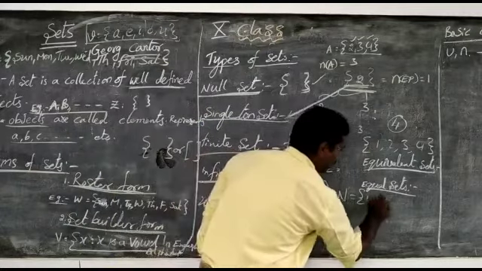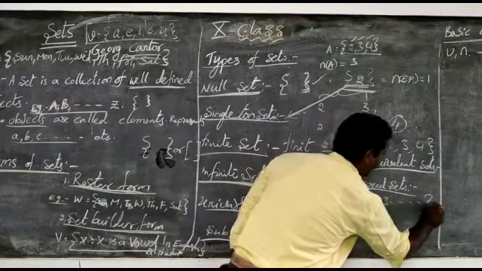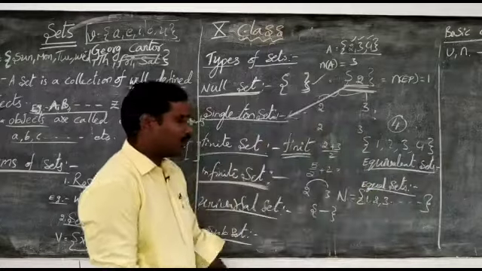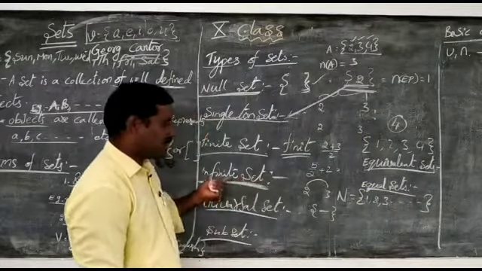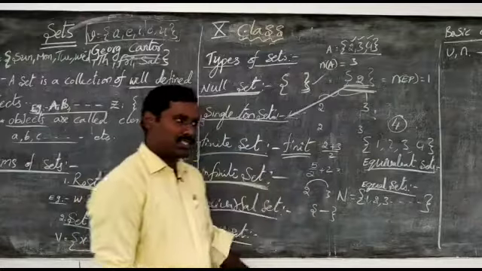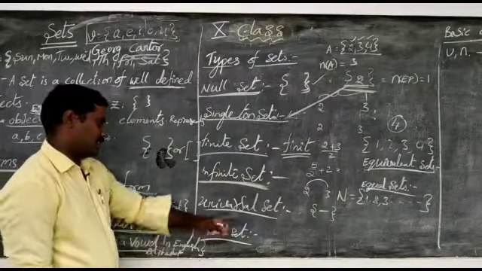In the natural number set we have 1, 2, 3 and so on up to infinity. Now we call this an infinite set. Examples of infinite sets are the natural number set, the whole number set, and so on.